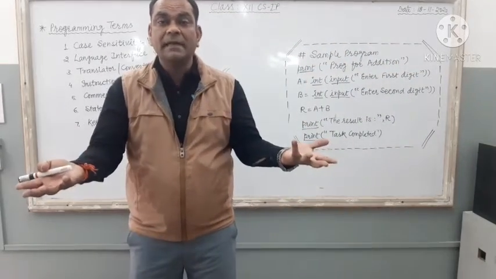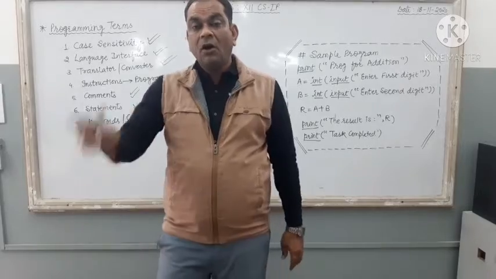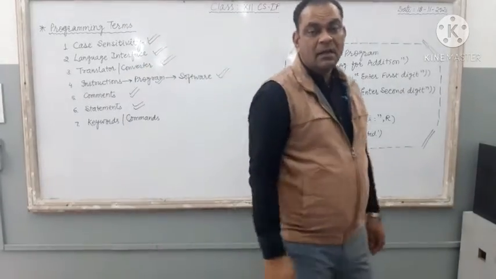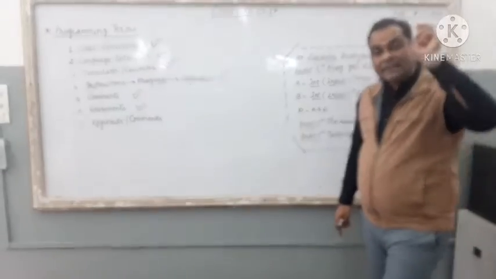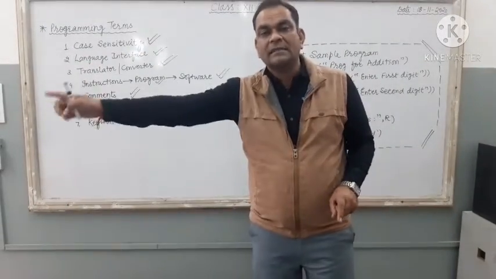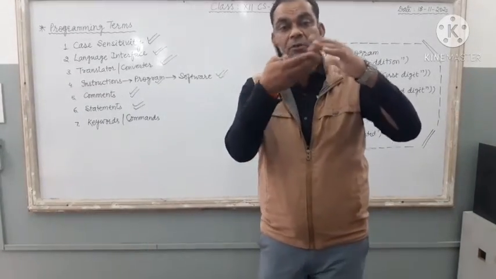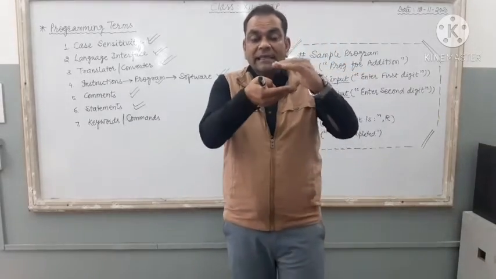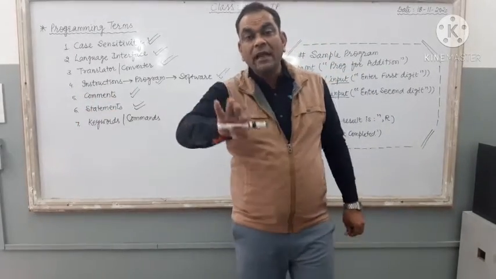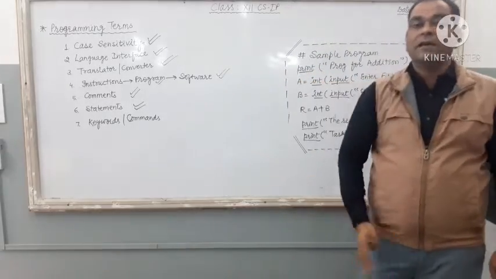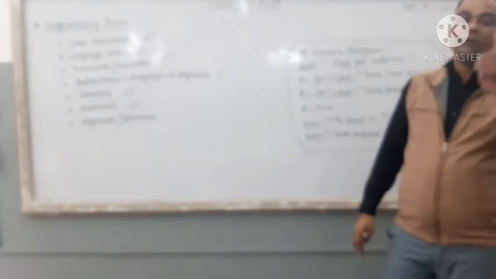All the non-executable lines. Non-executable means what? Such a line that will not execute on the computer, will not run at all. All non-executable lines of the program are known as comments, whereas all executable lines of the program are known as statements. There were 7 instructions; some of those lines will not execute on your computer, they will not run at all. These instructions are known as comments, just put it separately. Some instructions will execute on your PC, will perform some action on your PC. These instructions are known as statements.